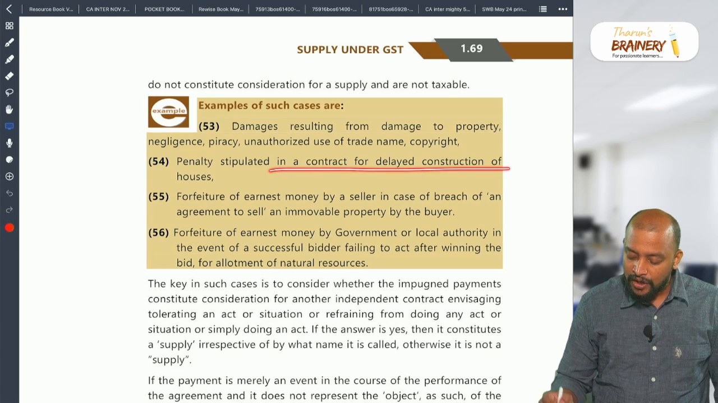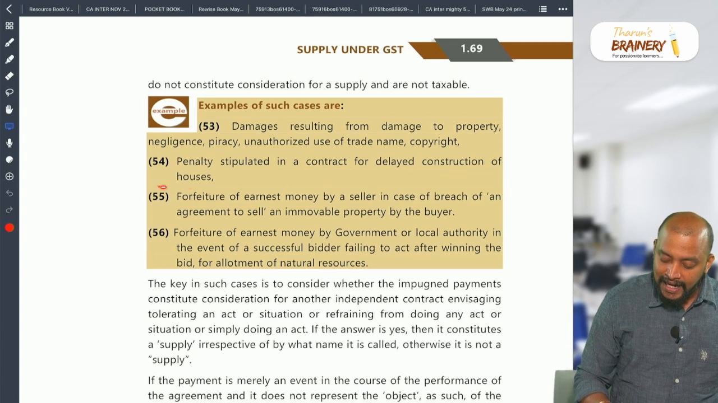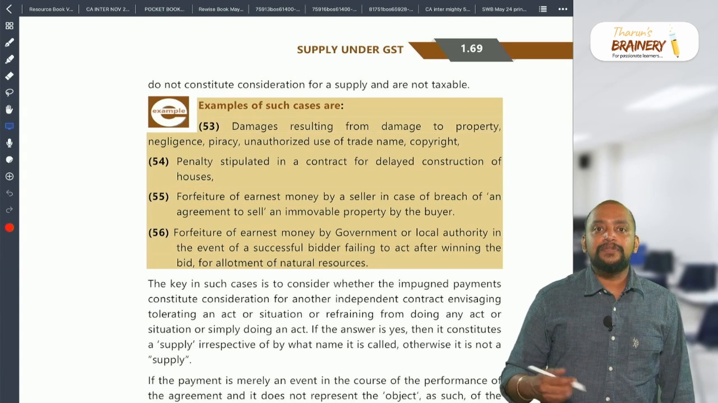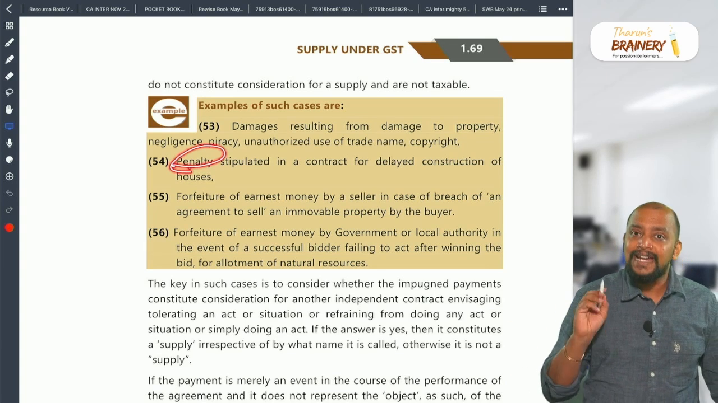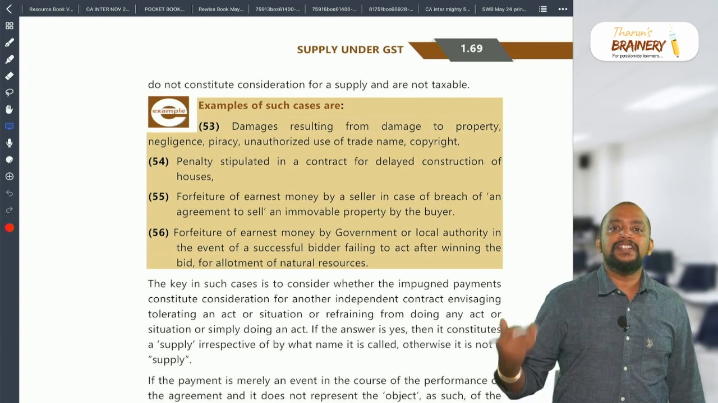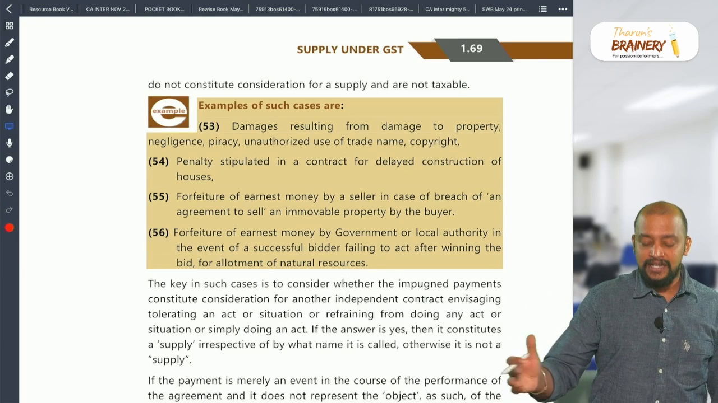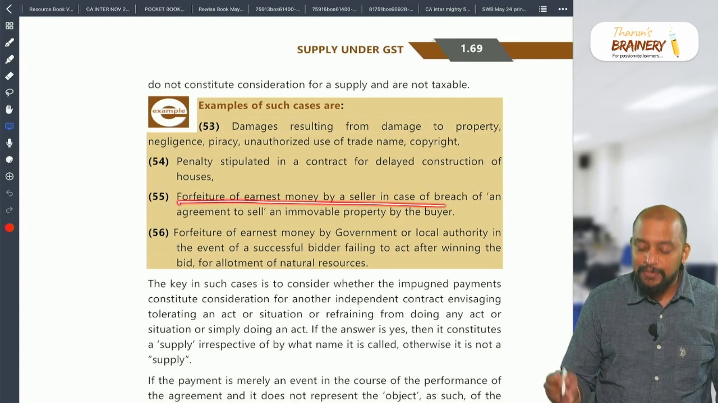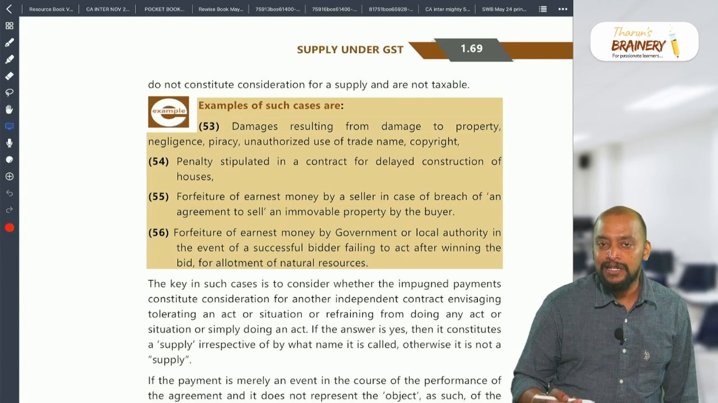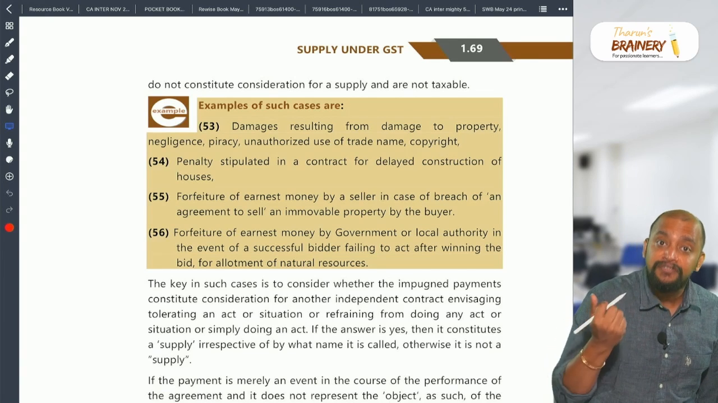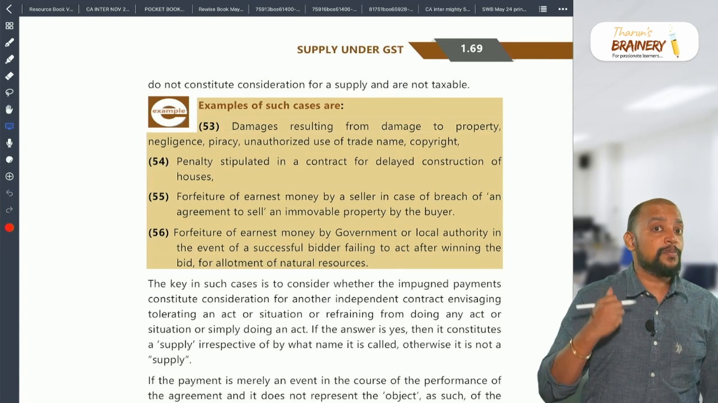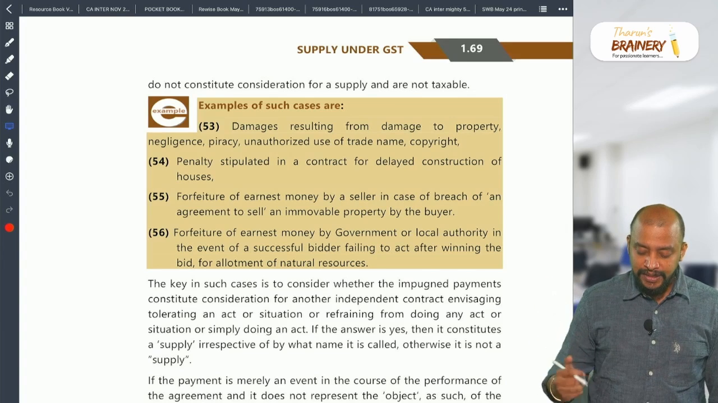Penalty stipulated in the contract for delayed construction of houses. So when you delay the construction of houses, it is clearly mentioned as a penalty, no doubt. So this is like penalizing the person. Then forfeiture of earnest money: I told you, you book a property, you are not buying the property. As you are not buying the property, I will forfeit the amount. Again, it is compensatory or penalizing a person.